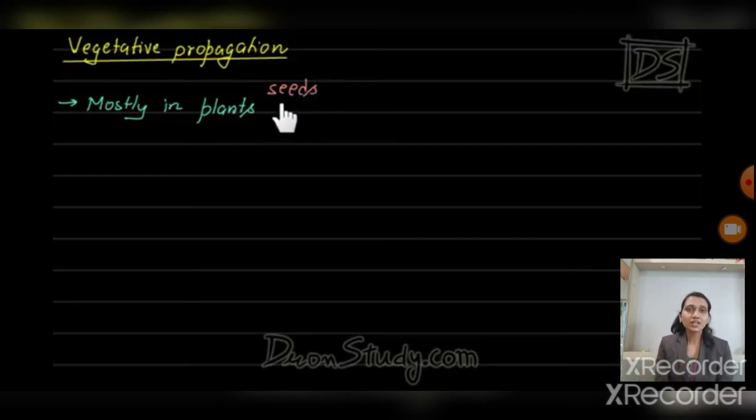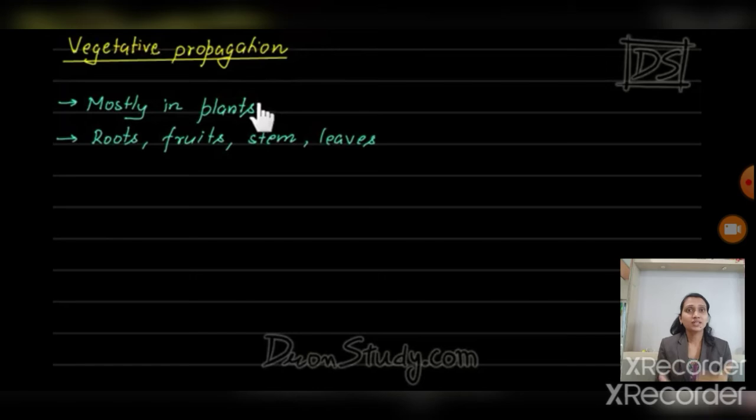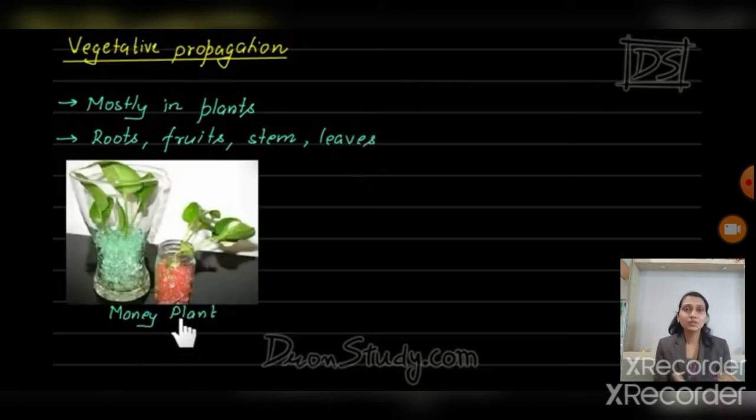But some plants don't have seeds. Now how does that plant germinate? How does that plant reproduce? Those plants are reproduced by vegetative propagation. For example, a plant may be reproduced by the root, fruit, stem, or leaves also. So which kinds of plants reproduce by their vegetative parts?